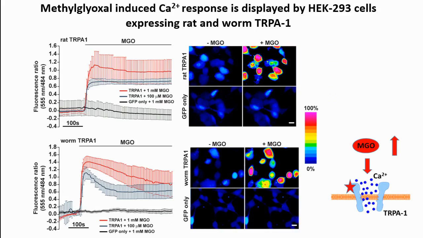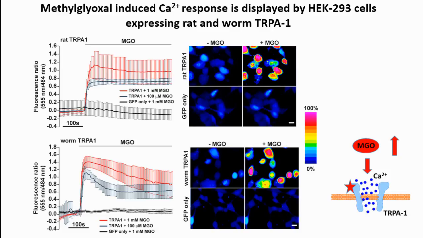So the next question we asked is whether the TRPA1 channel senses methylglyoxal directly, and whether this response is conserved across the phyla. So what we did is we expressed the TRPA1 channel in human embryonic kidney cells, which do not express TRP channels natively, and we checked for calcium flux.